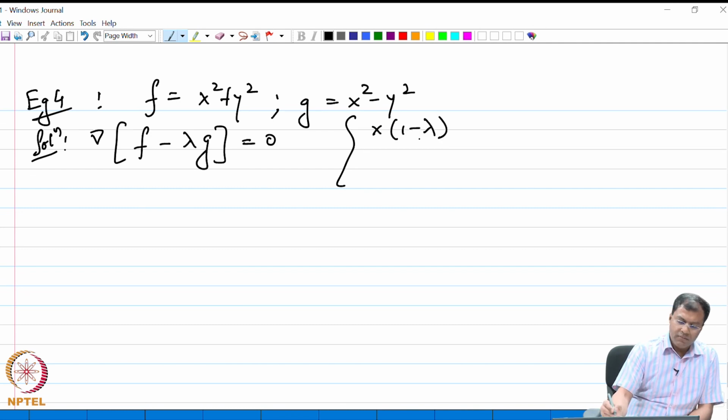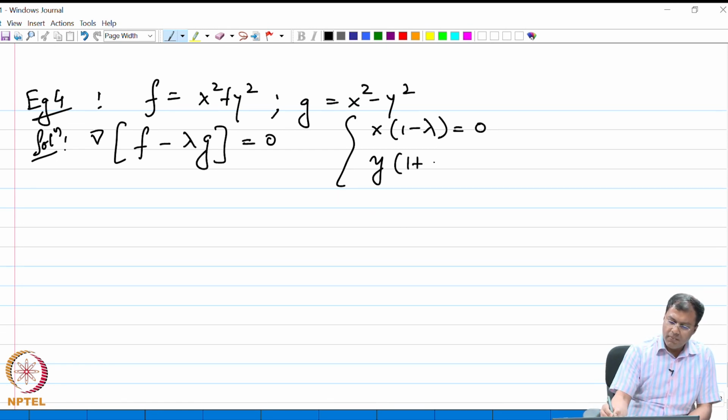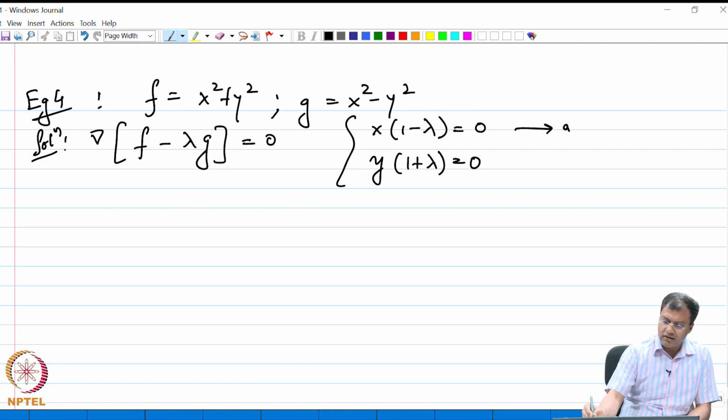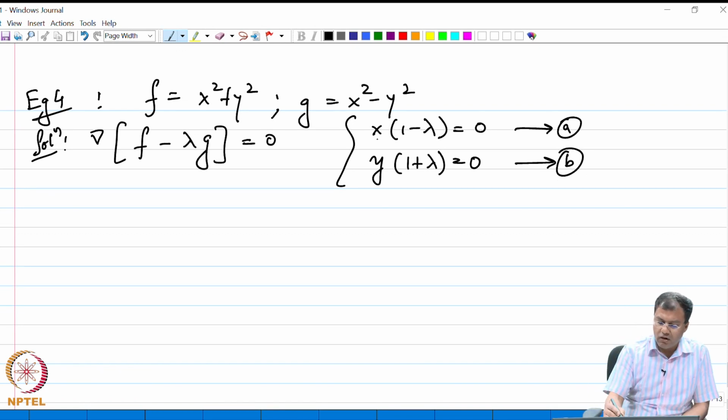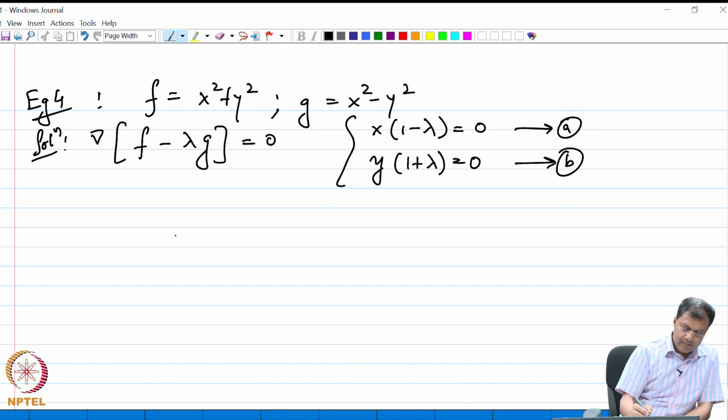Let me quickly write them down. x minus lambda is 0, and the other equation is y times 1 plus lambda is equal to 0. Let me call these A and B, and we see that certainly x equal to 0, y equal to 0 satisfies the condition.